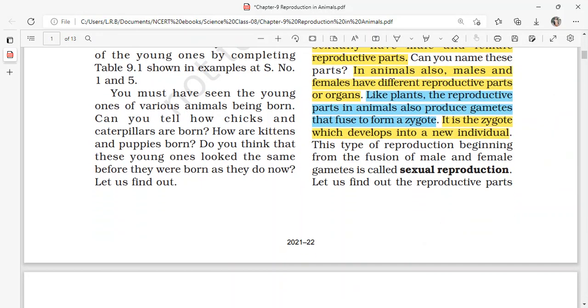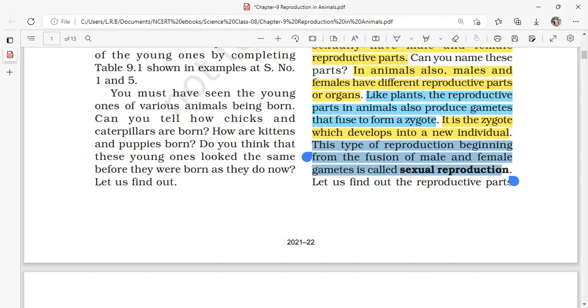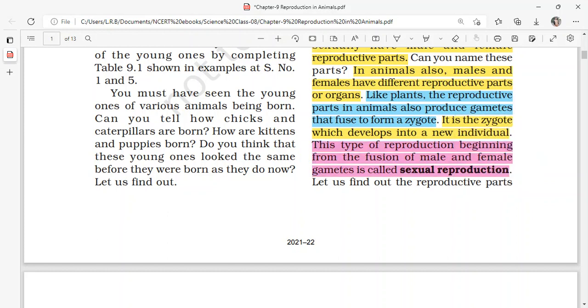So the type of reproduction beginning from the fusion of male and female gametes is called sexual reproduction. Yeah, this is important, and this is the definition for sexual reproduction. So how can you define sexual reproduction? The type of reproduction beginning from the fusion of male and female gametes is called sexual reproduction.